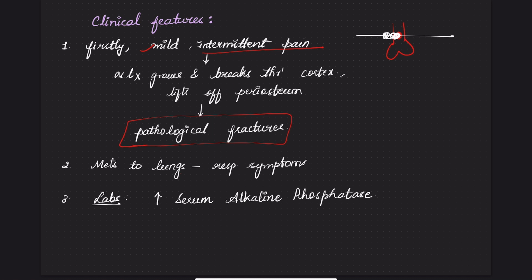And in cases of metastasis to the lungs, where the lung is the most common organ that receives the metastasis, the patient presents with respiratory symptoms. The lab investigations show an increase in serum alkaline phosphatase. ALP is increased. These are regarding clinical features.